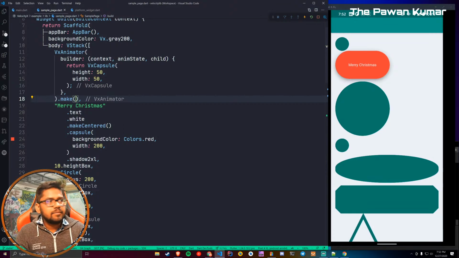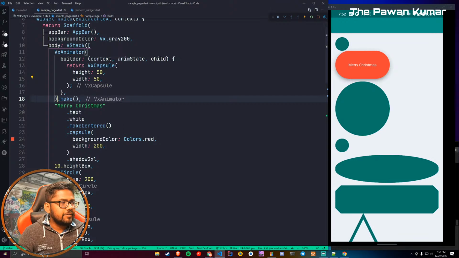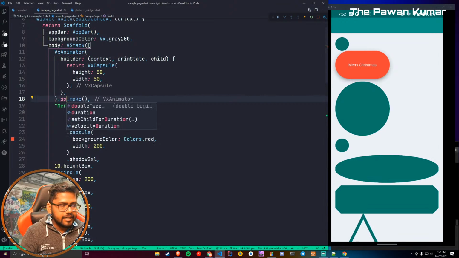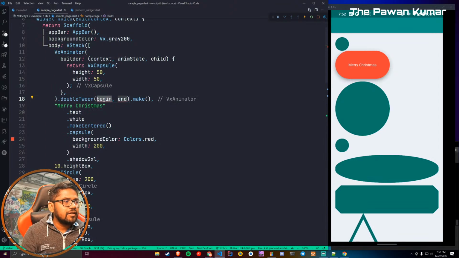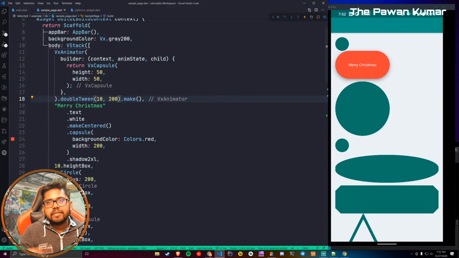Now we want to animate it, and we are already using VX animator. These values are in double, so very simple, we will say double twin, where the beginning value is 10 and the ending value is 200. We want to animate it infinitely, so we will say infinite.